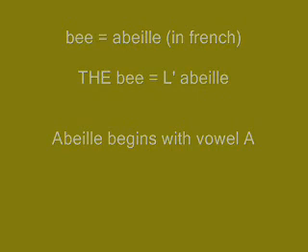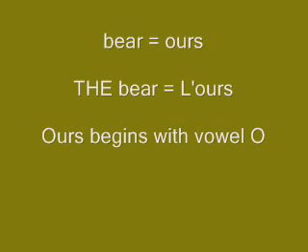And the same thing can be done with the masculine gender using le. To give an example, the bear. Ours means bear, a bear, ours. If I wish to say the bear, I will say l'ours instead of le ours. So you remove the E of le and you just combine it with ours. So this is l'apostrophe, which is simply the contracted form of le and la.